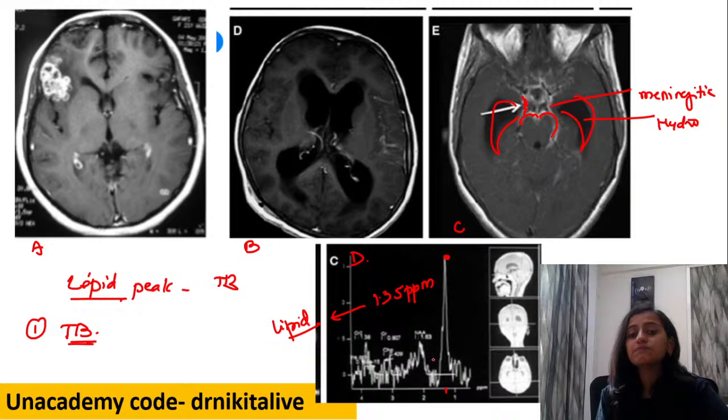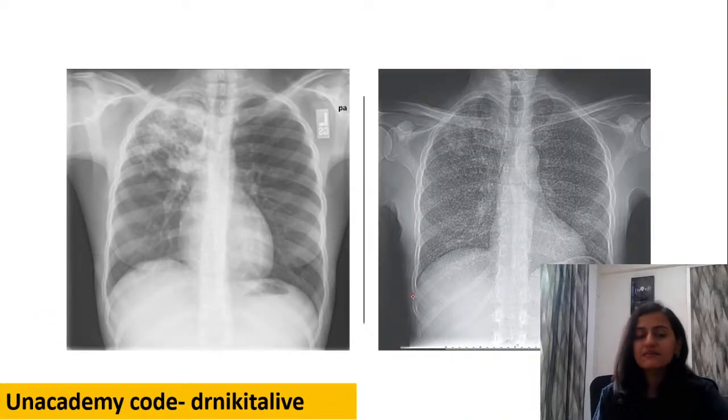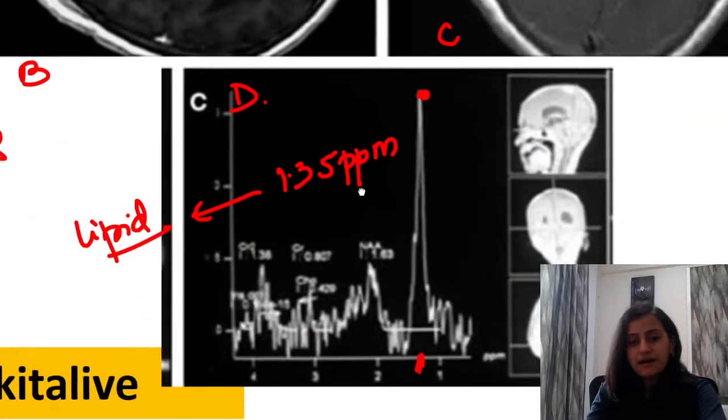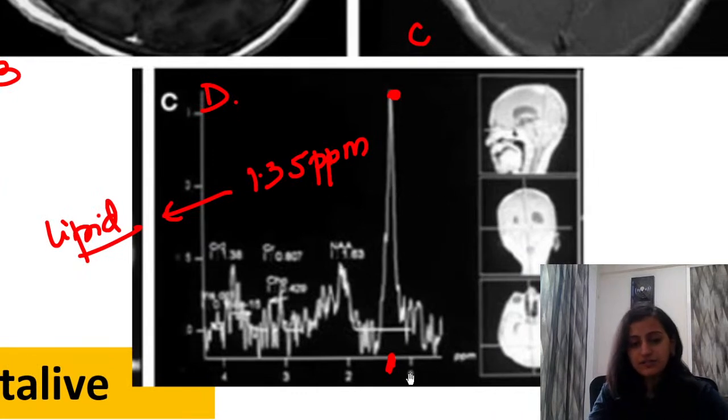This is your lipid peak at 1.35 ppm. Remember, very, very important. Going to the next image here, what do you think are these images showing? In the MR spectroscopy, if you look at this image, this is mentioned ppm, so based on at what ppm you are getting a peak, we identify what chemical it is.